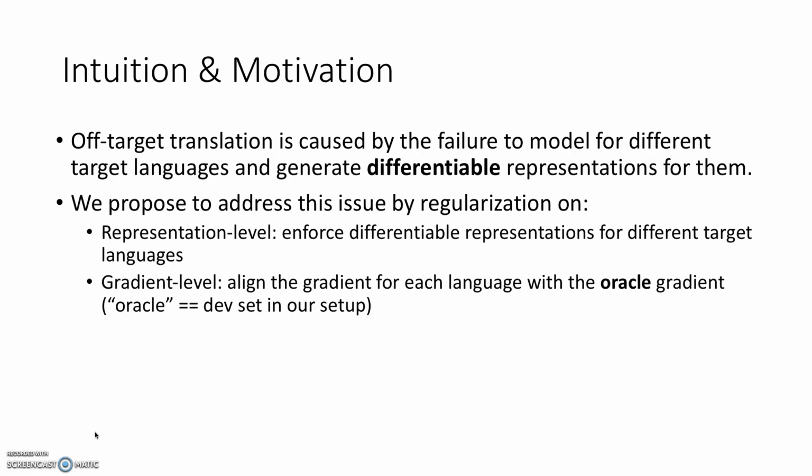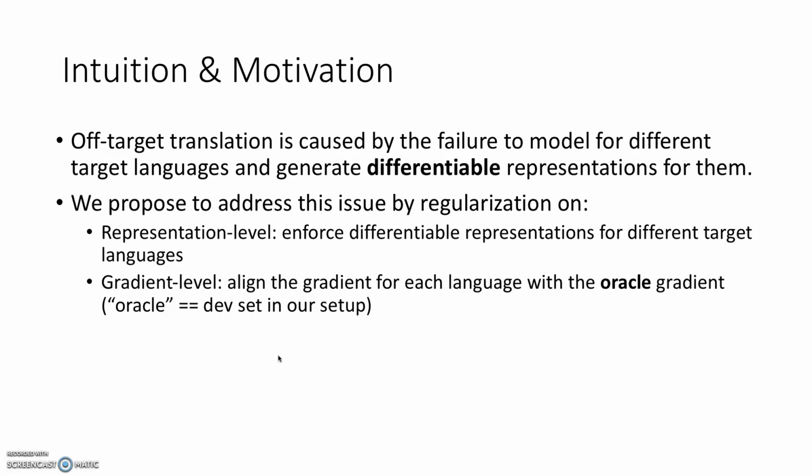The intuition and motivation behind our approach is that off-target translation is usually caused by the failure to model different target languages and generate differentiable representations for them. For example, if those representations are not differentiable between different target languages, the model will essentially map them into the same token, so it will be off-target translation.